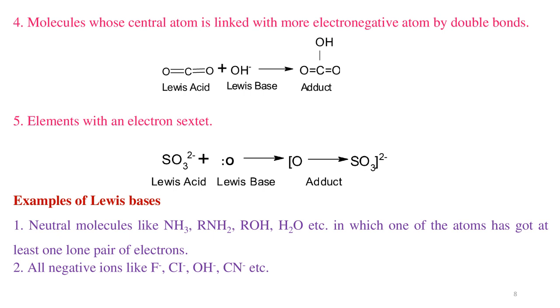Examples of Lewis bases: neutral molecules like NH3, NH2R, or H2O, in which one of the atoms has at least one lone pair of electrons. All negative ions like F-, Cl-, OH-, CN-, etc.